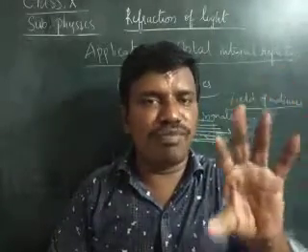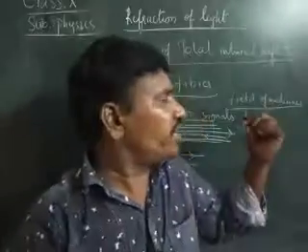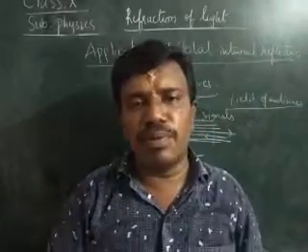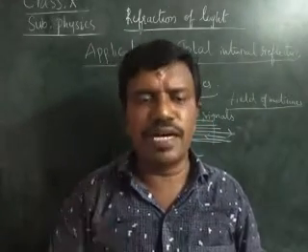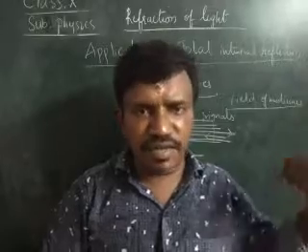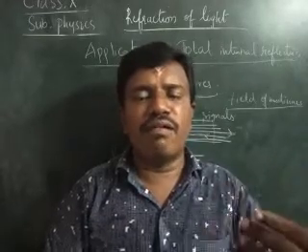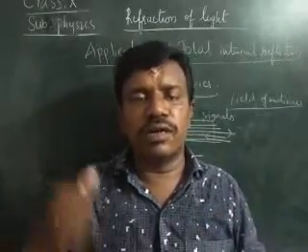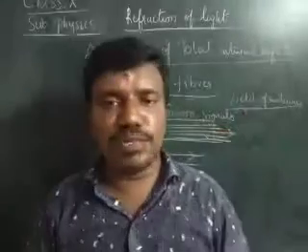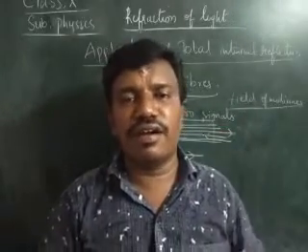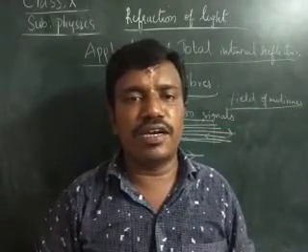And next we learn about another application of the total internal reflection, that is optical fibers. Optical fibers are also one of the applications of total internal reflection.